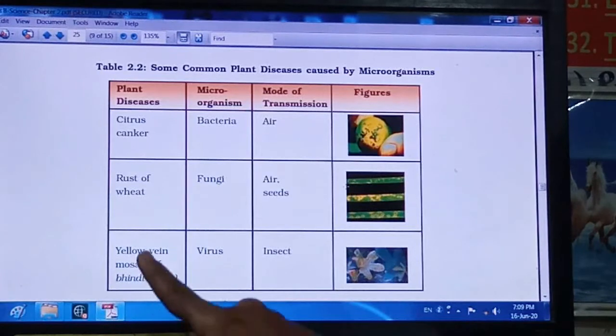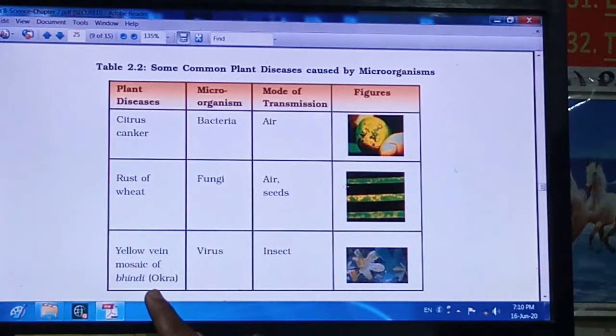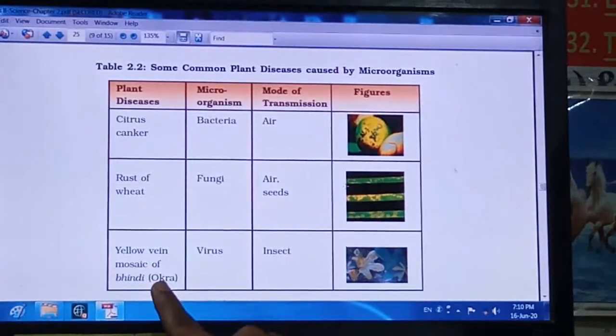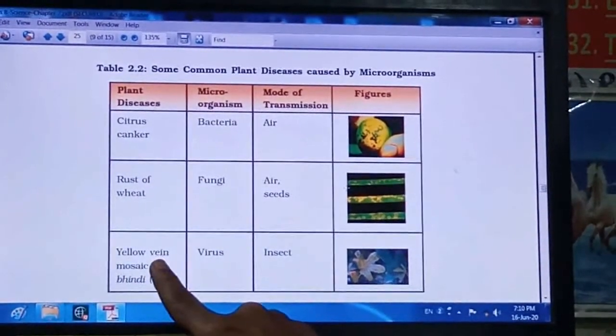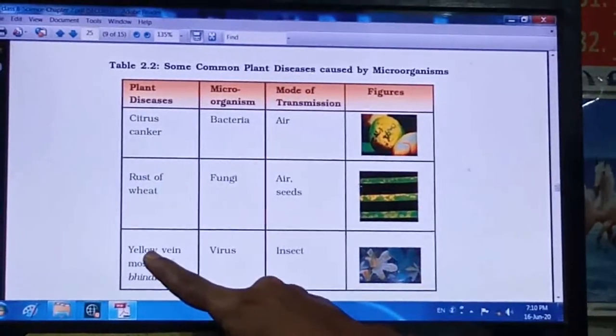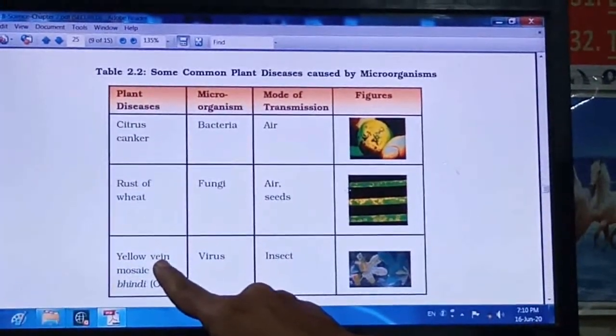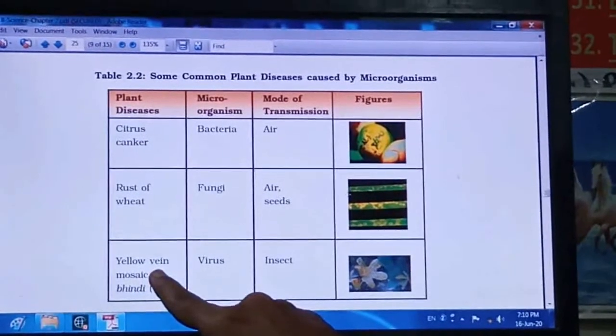Next disease given is yellow vein mosaic of bhendi, another name is okra, right? All of you know the bhendi, that is also called lady finger. Now in this yellow vein mosaic disease, in the leaf there are so many veins, right?